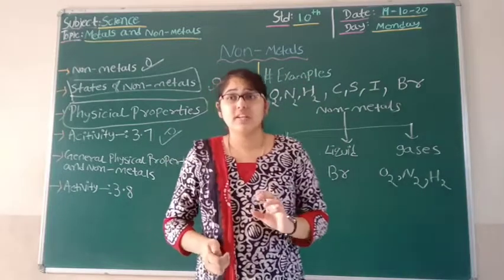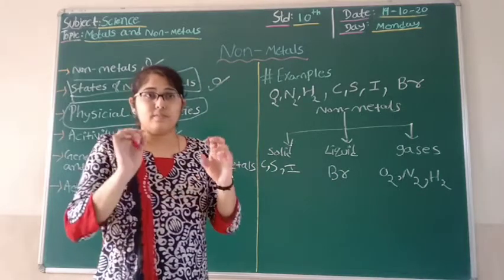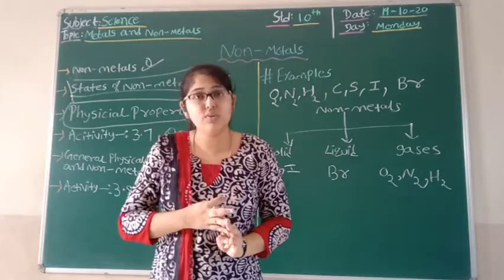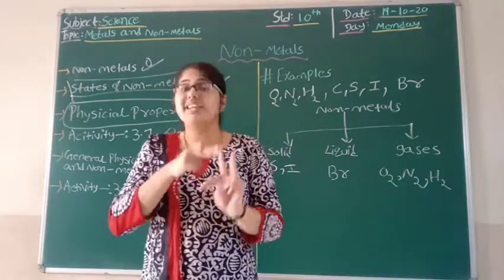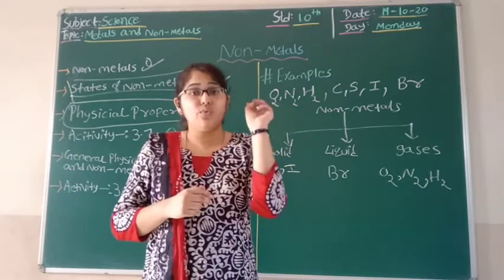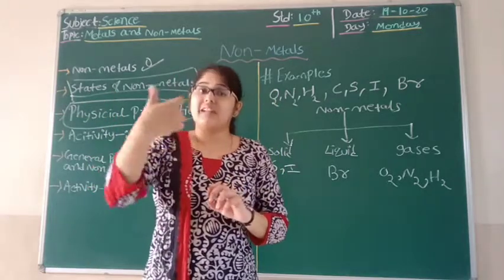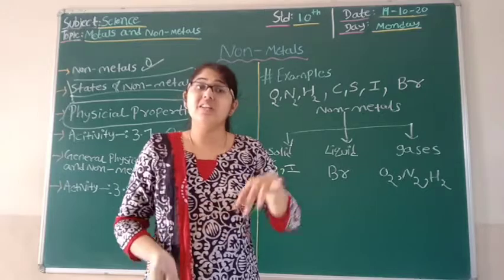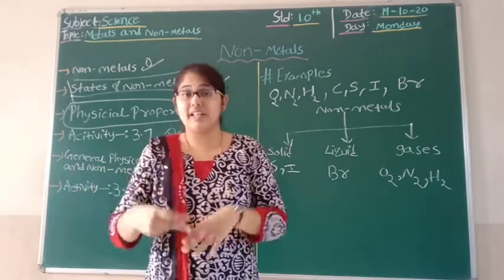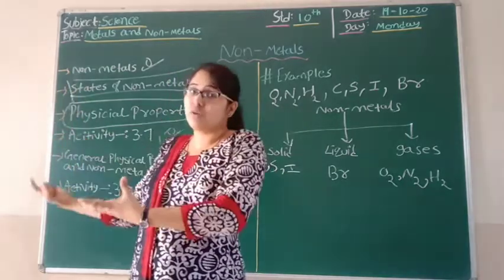So students, what we are going to do? We are going to take three elements. In the activity 3.7, we will take carbon, sulfur and iron. We are going to take three non-metal elements. Now we will take these three elements and try to check and justify which properties these elements have, whether they are hard, lustrous, soft, or whether they are ductile, malleable or sonorous or not.